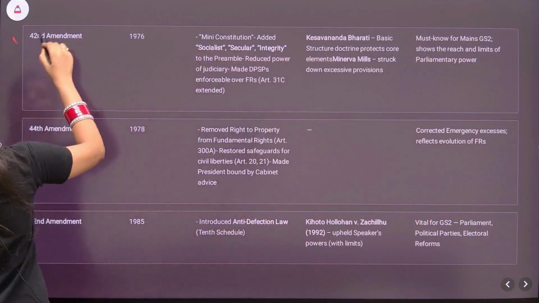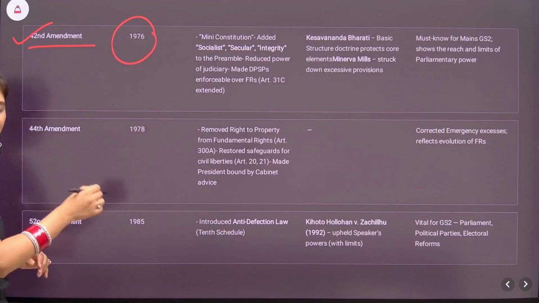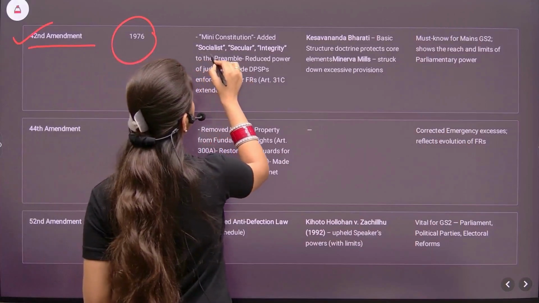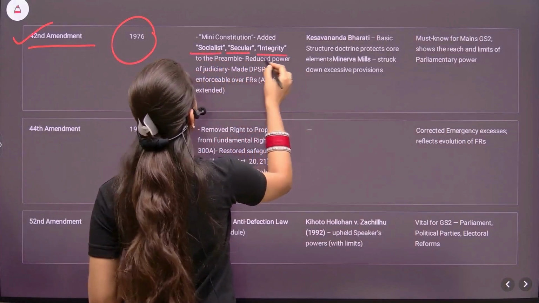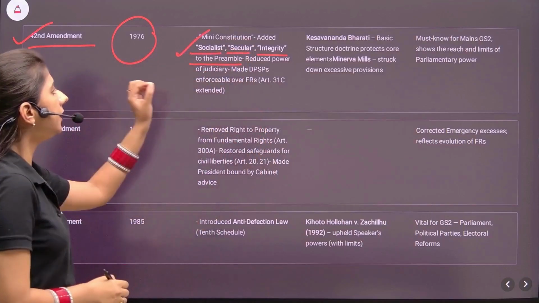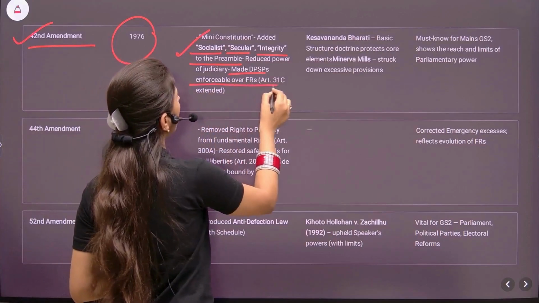Coming to the 42nd Constitutional Amendment Act 1976. Very important. Why? Because it is often termed as the mini constitution. This added the words socialist, secular and integrity to the preamble. This was the only amendment in the preamble. It reduced the power of judiciary. It made DPSPs enforceable over fundamental rights.